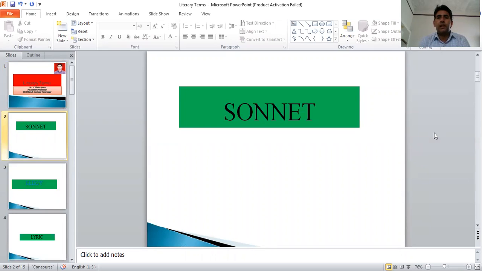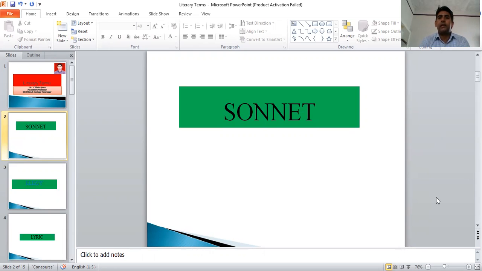A sonnet is a 14-line poem written in iambic pentameter. The word comes from the Italian language, and the earliest sonnets were written in Italian. Petrarch was the first man who started writing sonnets. There are two types of sonnets: Petrarchan sonnet and English sonnet. A Petrarchan sonnet has two parts: 8 lines and 6 lines. The 8-line part is called the octave, and the 6-line part is called the sestet.